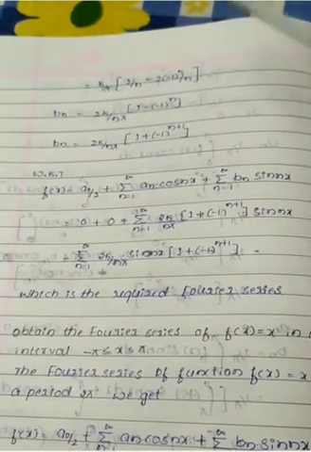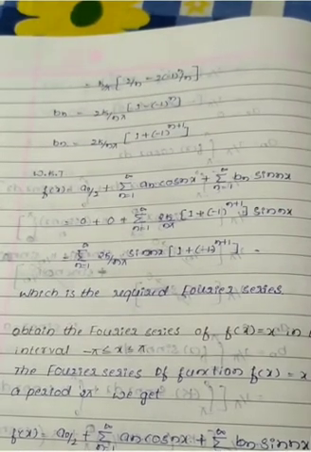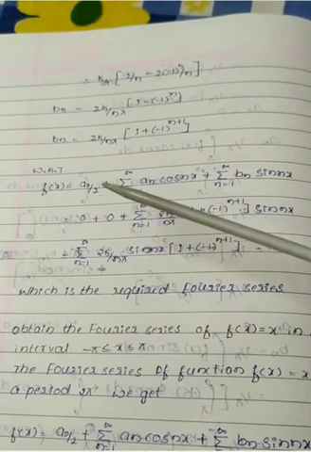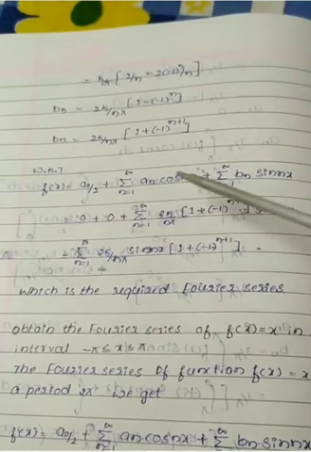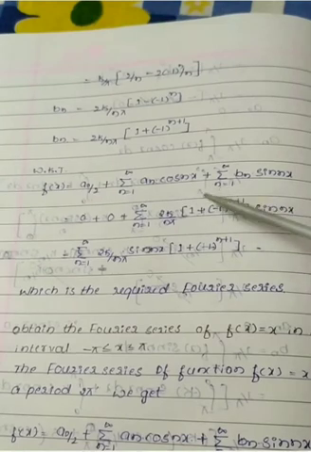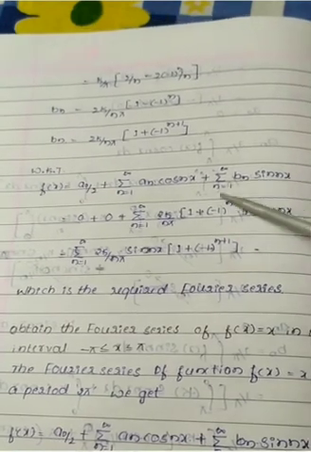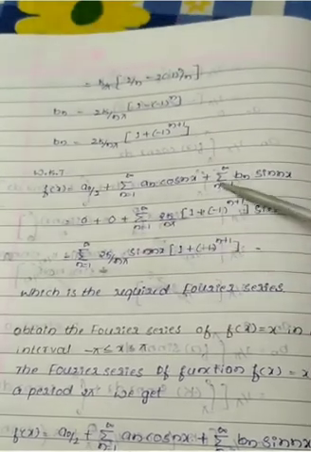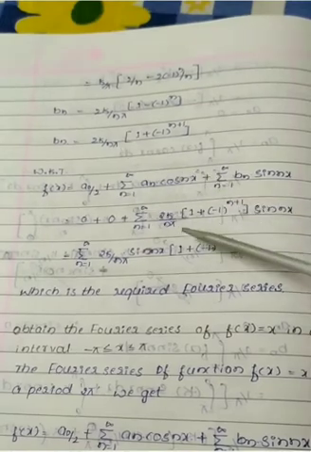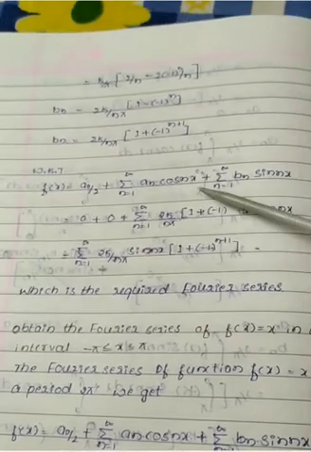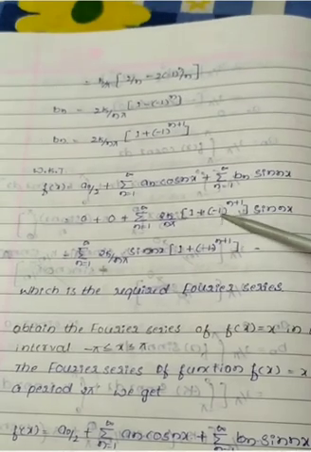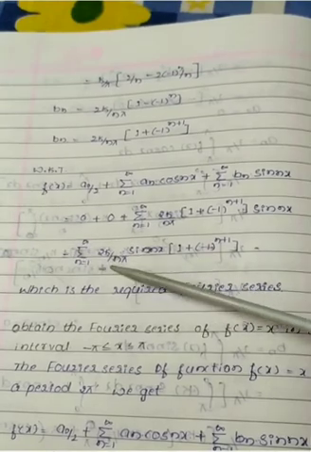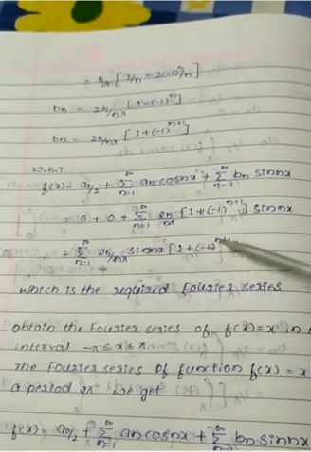Now put these terms in the Fourier series. What do you get? We know the formula: the Fourier series function f of x is equal to a0 divided by 2 plus summation an cos nx, where n runs from 1 to infinity, plus summation bn sin nx, where n runs from 1 to infinity. We know that a0 value is 0, an value is 0. Then what about the bn value? We know bn is 2k by n pi into 1 minus minus 1 raised to n. Simply we get summation 2k divided by n pi, sin nx, 1 minus minus 1 raised to n.